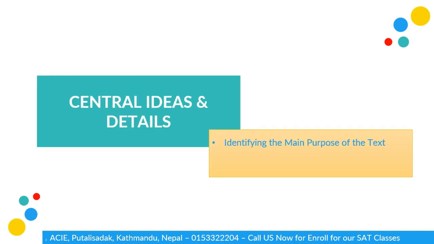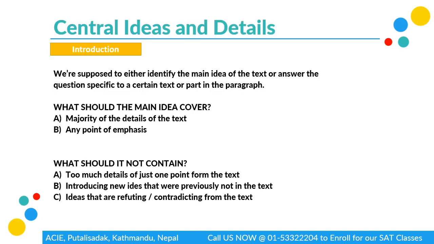Moving on towards the third and the last question type of our Day 1, which is central ideas and details. In this type of question, first of all we need to understand the main purpose or main idea of the text. Along with that, certain details or points of emphasis given throughout the text, we have to use that to find the right answer as well. So again, in the introduction, it has been said we're supposed to either identify the main idea of the text or answer the question specific to a certain text or part in the paragraph.